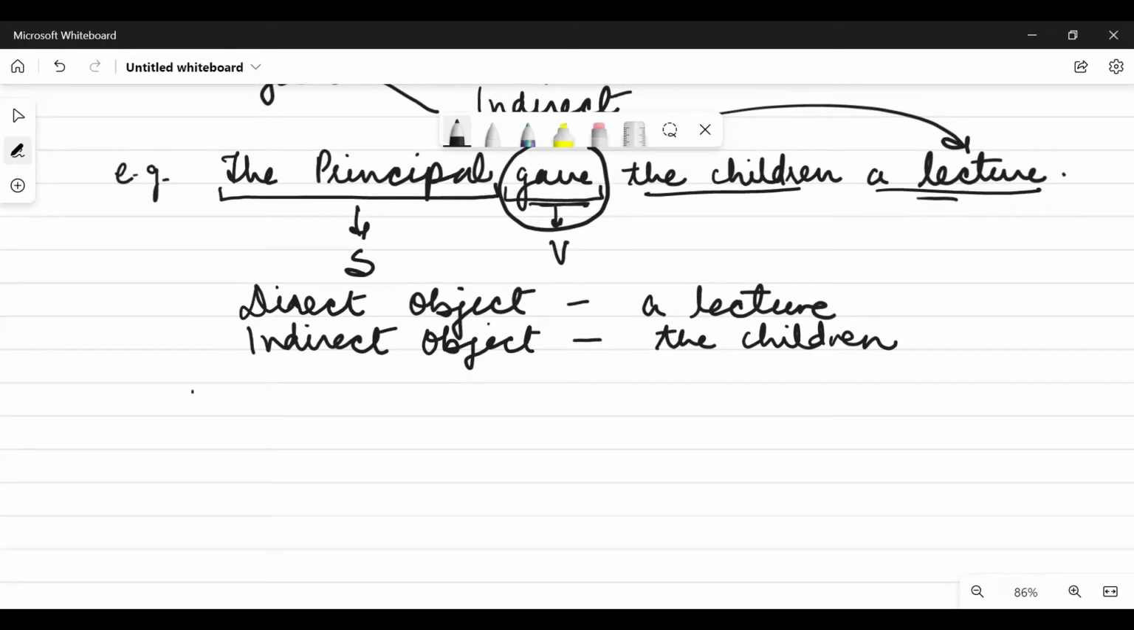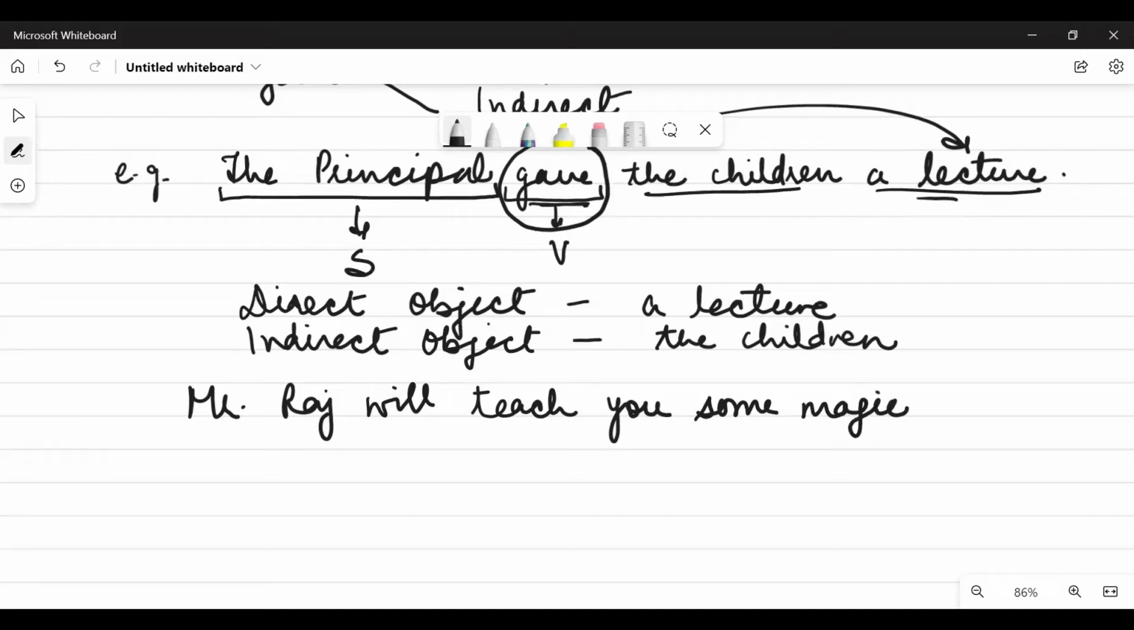Now let me give you another example. For example, Mr. Raj will teach you some magic tricks. All right, now tell me what is the subject here? What is the subject?